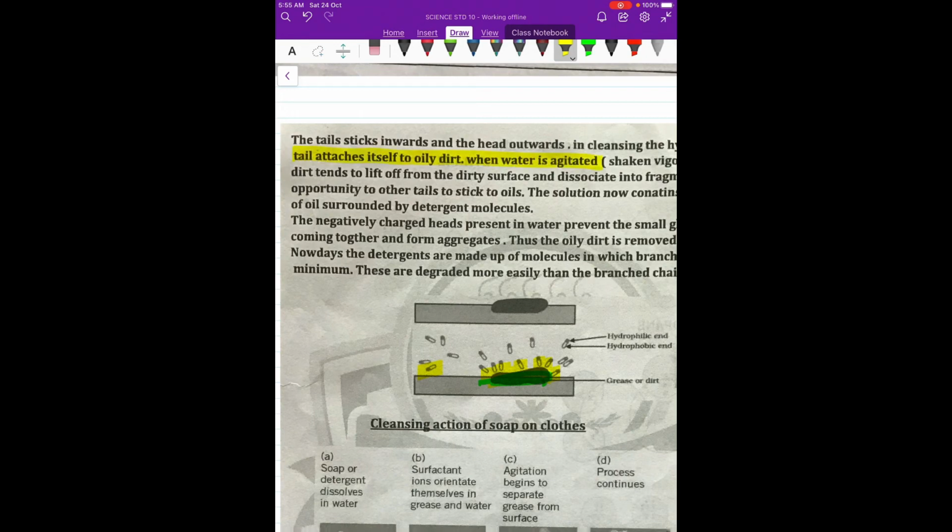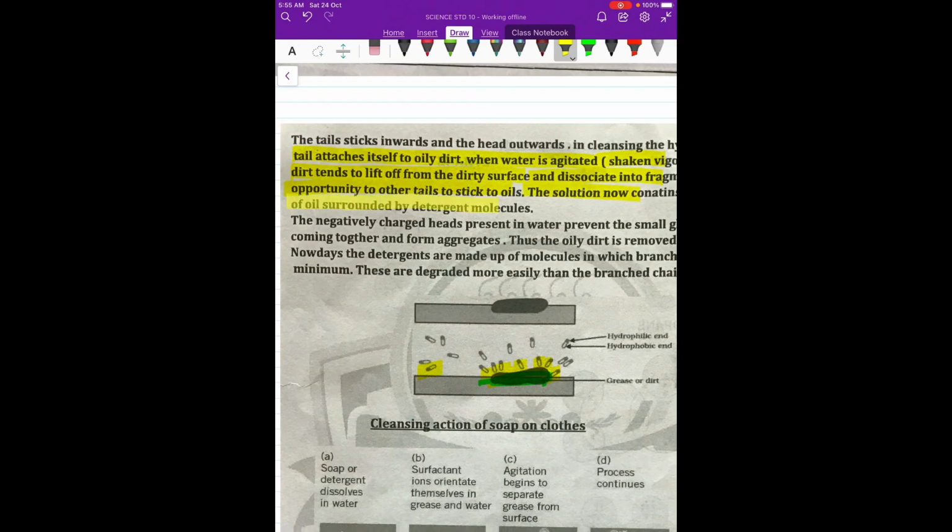When water is agitated, for example in tumble wash and rinsing in washing machines, it is shaken very vigorously. Because of this physical or mechanical action, all the fragments are separated out and come out on the surface of the water, and with rinsing of the water they are rinsed away.